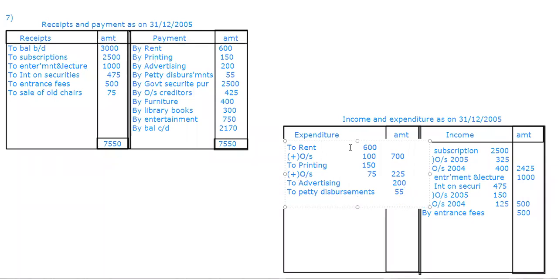Then government securities. Government securities is an asset, no? Anytime have we taken it in the P&L? No, ma'am. Government securities means investments, so we won't take it. So leave it. Next.